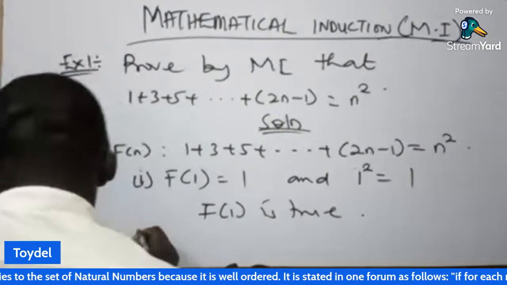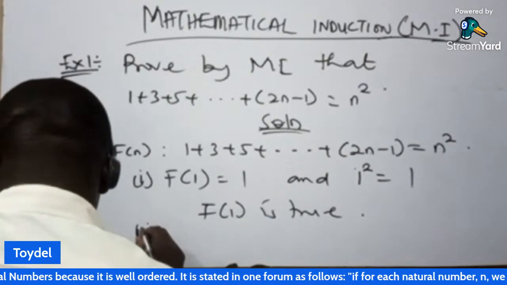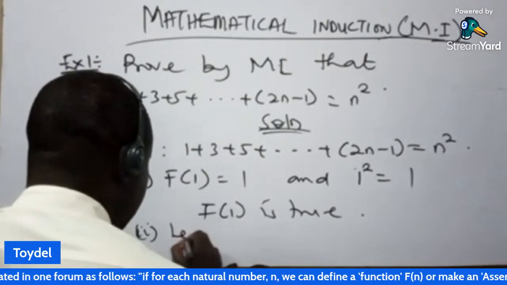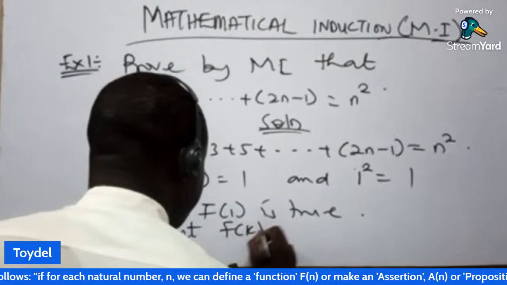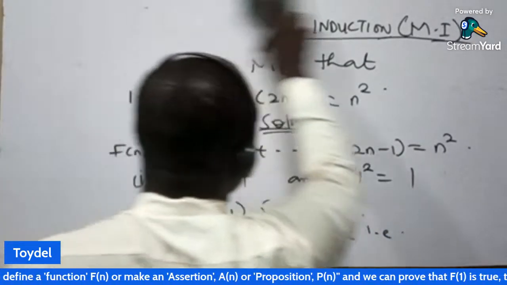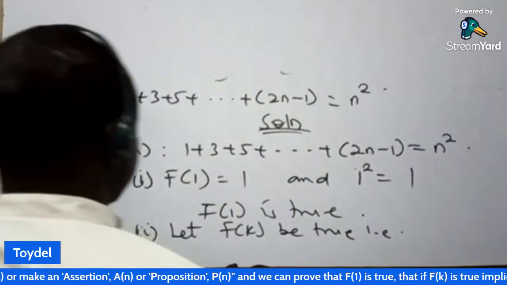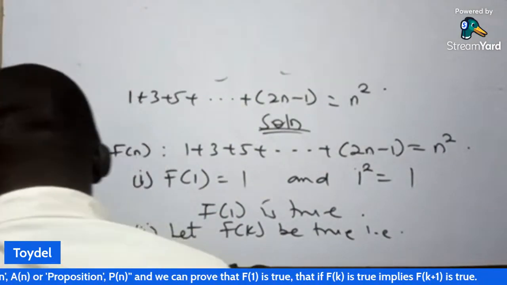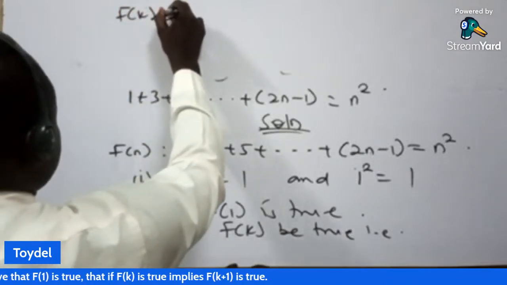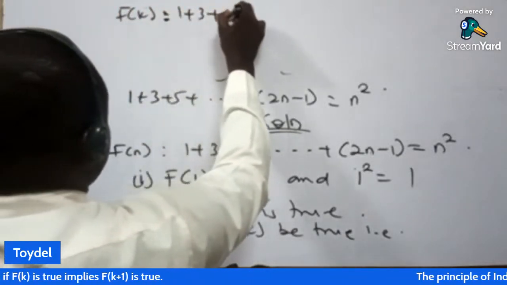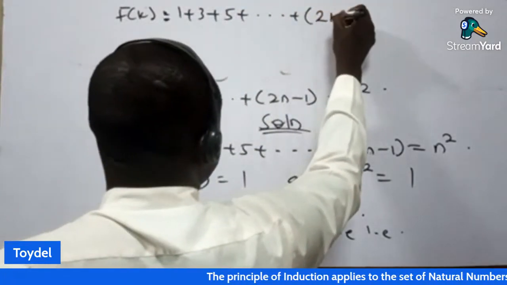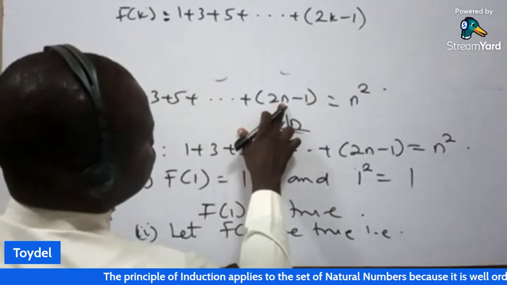Then we move to the second one, which is f of k. So let's assume we are not sure. We say let f of k be true. That is, we are not sure, but we want to assume that f of k will be true. What do we get under f of k? We say f of k such that 1 plus 3 plus 5 plus dot dot dot plus 2k minus 1. Wherever you see n here, you change it to k.